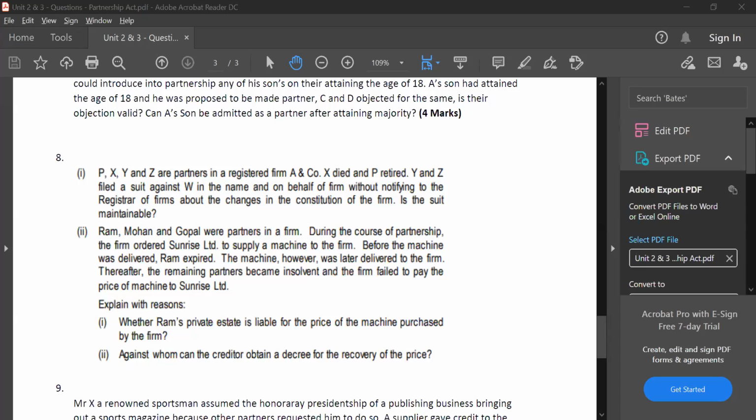See, one more good doubt from one student. What if the realized value is less? If you realized less than what is supposed to be paid, let's say you have to pay them 100 rupees, but you realized only 80, then you will pay them 80. They have to bear the loss of 20. You can't do anything. It is a loss for them. It is just their bad luck. That's it.